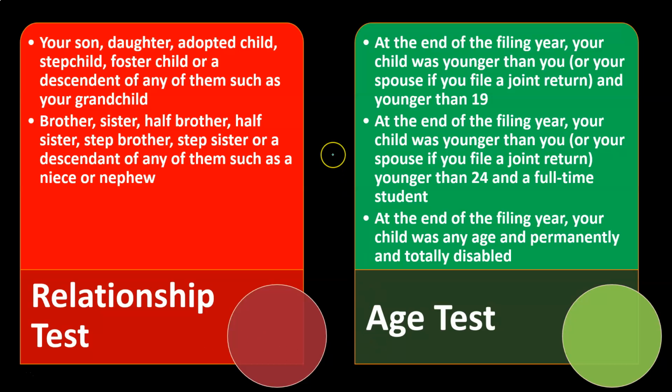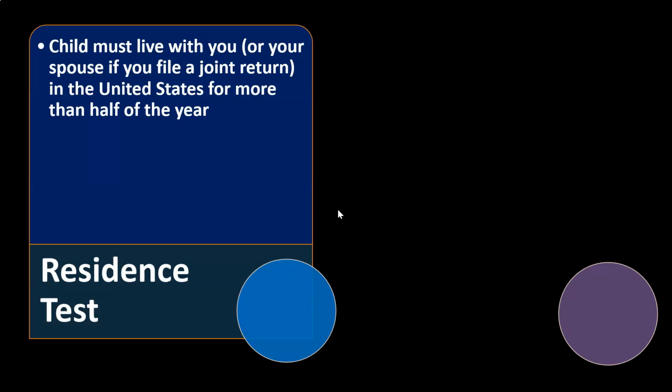The age test. At the end of the filing year, your child was younger than you, or your spouse if you file a joint return, and younger than 19. So 19 is the age that you're thinking about. Or, at the end of the filing year, your child was younger than you or your spouse if you file a joint return, younger than age 24 and a full-time student. So the age limit typically is going to be 19, but you can go out to 24 if a full-time student, which is the general rule you probably want to have in your mind. Or, at the end of the filing year, your child was any age and permanently and totally disabled. So if permanently disabled, then any age at that point.